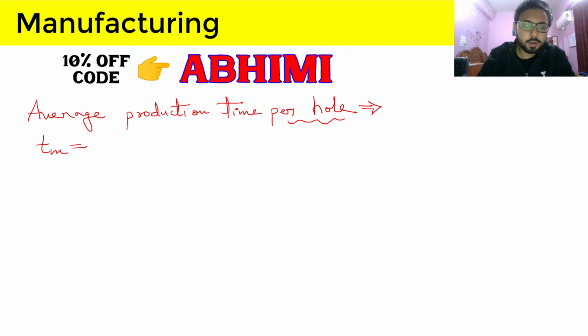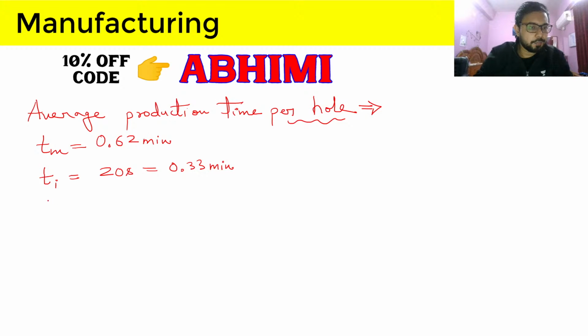We have calculated it, not provided it. 0.62 minute. The idle time as 20 seconds. So let's write it down in minute. It will be 20 divided by 60. So 1 divided by 3, 0.33 minute.